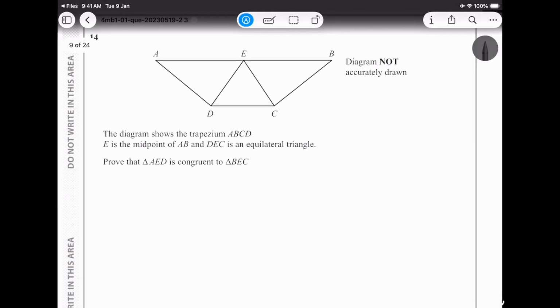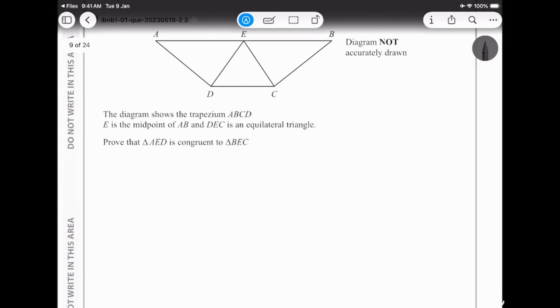Okay, so the congruency rule is very simple. You just need to think of all the mathematical properties that we ever studied and combine them all together. Okay, we just need to prove that triangle AED is congruent. Congruency means they're the same, they are related to each other. That's how I would put it in words.